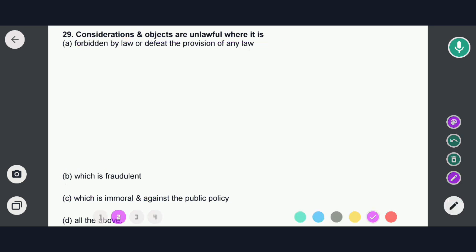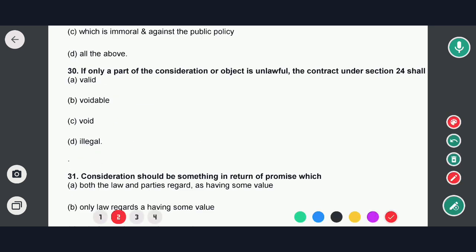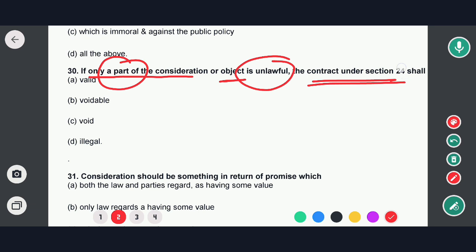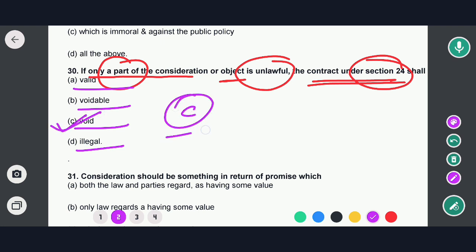Okay, so now moving to next question. Next question is about if only a part of the consideration or object is unlawful. As per the provision of section 24 of the Indian Contract Act, the contract shall be: options are valid, voidable, void and illegal. So in this case, option C would be the correct answer, that means it would be void.